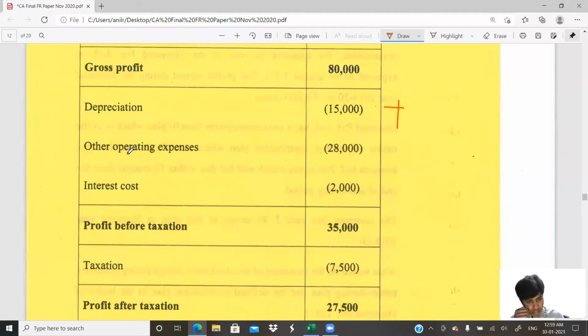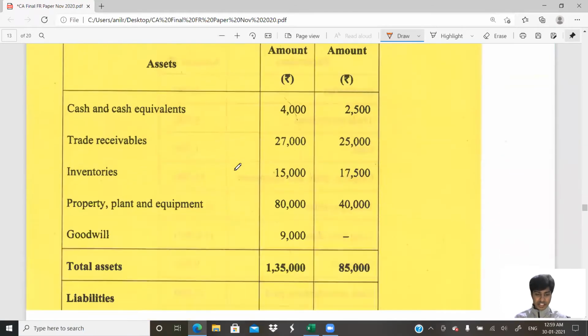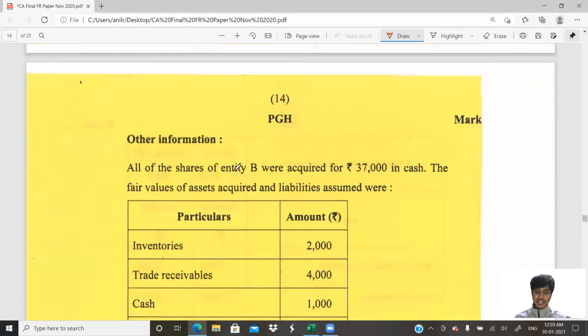What do I have next? I have operating expenses. Operating expenses, nothing mentioned. And if they mention something else in the adjustment, I would treat it as cash expense or non-cash expense. If not, then it is no problem. Then interest cost. Interest cost is paid in cash unless it's specifically mentioned in the question. I don't have any adjustments here separately in the question saying that it is not paid.